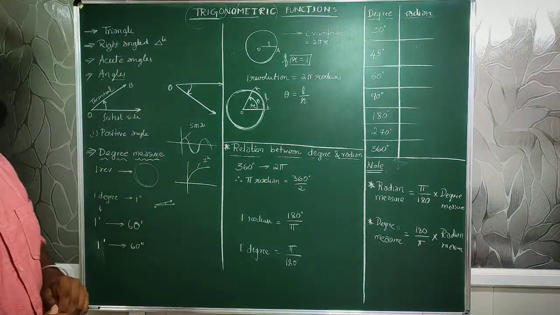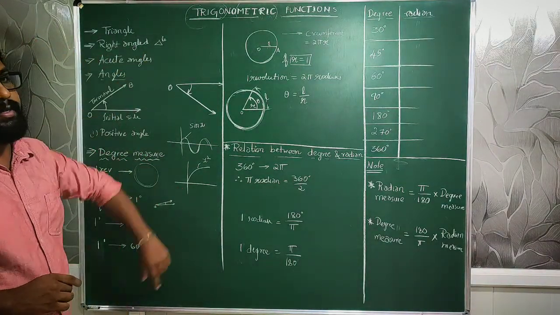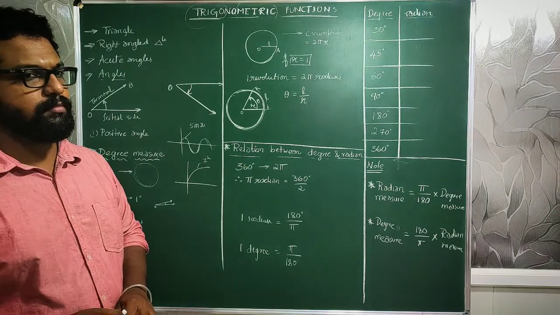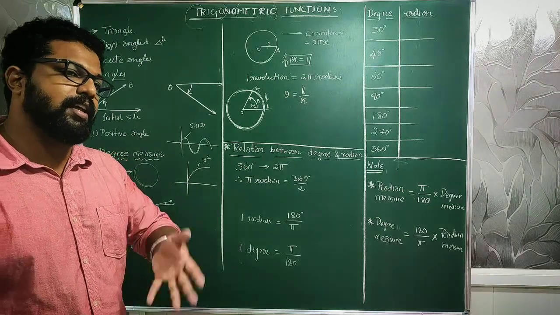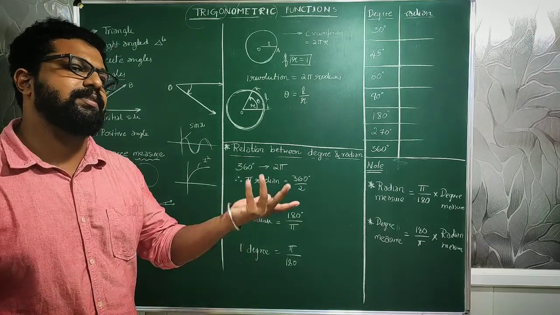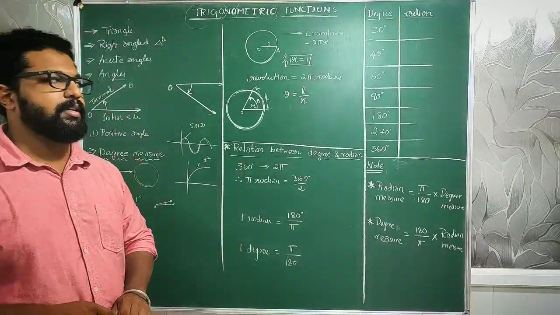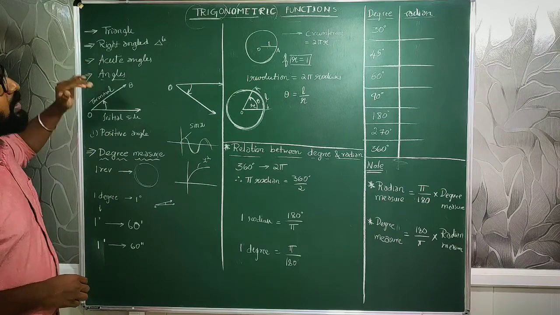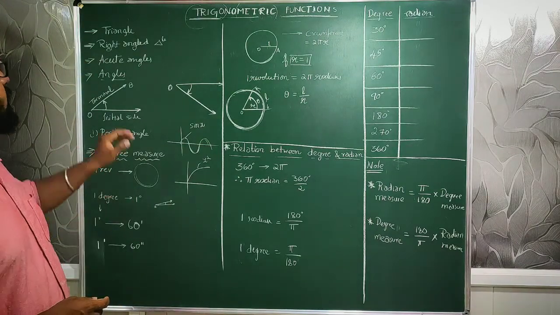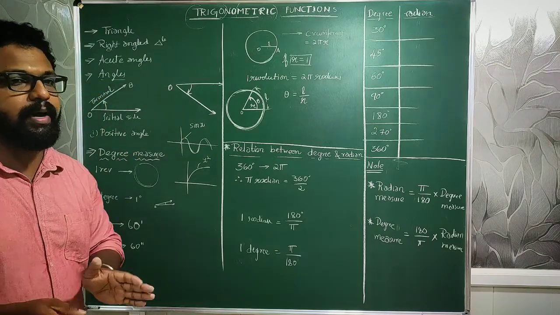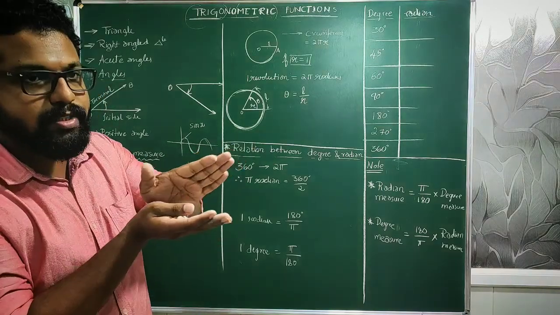Then, what is a right angle triangle? Yes, in a triangle, if any one angle is 90 degrees, then it is a right angle triangle. Correct? Simple as that. Acute angles are the angles which are less than 90 degrees. An angle is made by two rays or two sides.